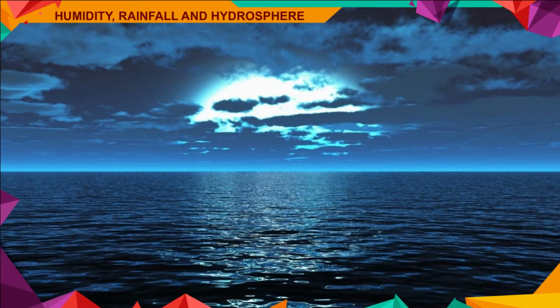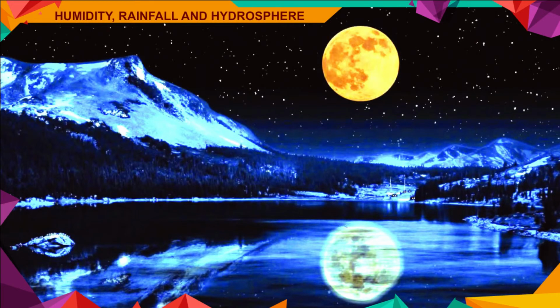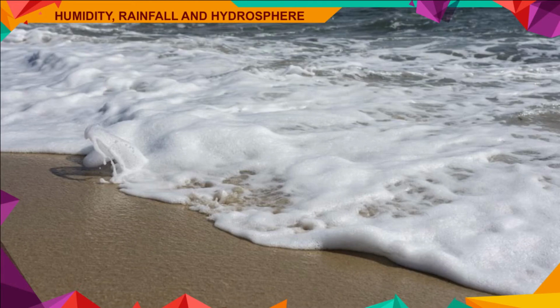Tides are caused by the gravitational pull of the moon. When the sun, the moon and the earth come in a line, as on full moon night, the tide becomes higher. These tides are called spring tides. On half moon nights, the sun and moon make a right angle with the center of the earth. The gravitational force thus gets balanced, and the tides are not so high. These tides are called neap tides.